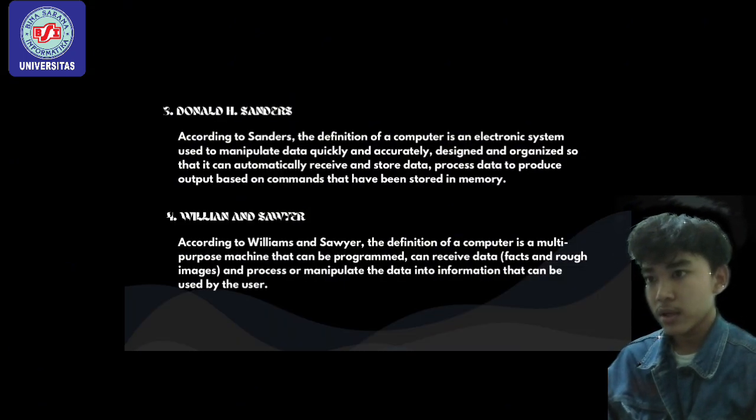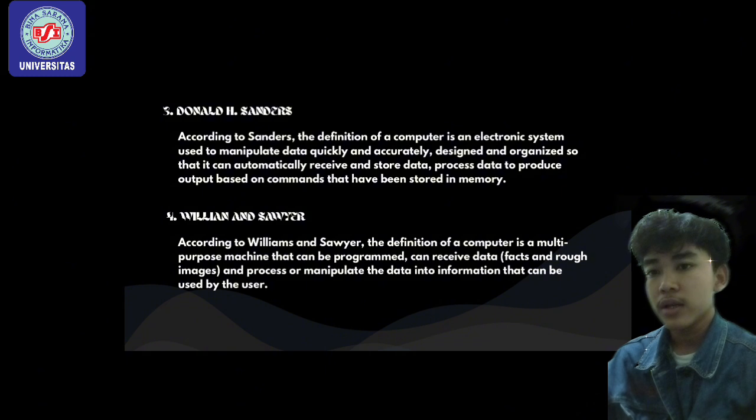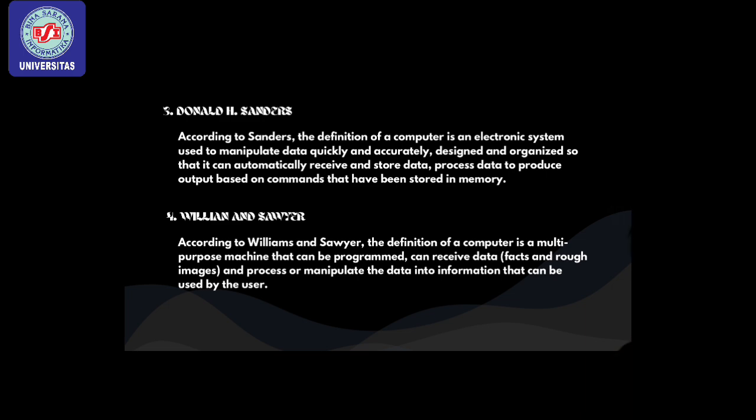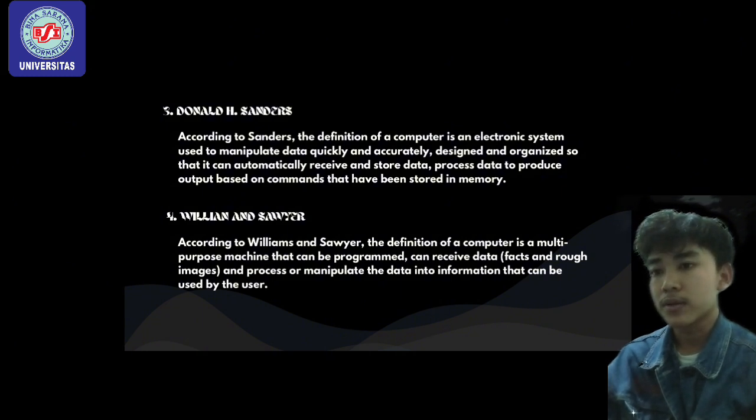Number 3, Donald Sanders. According to Sanders, the definition of a computer is an electronic system used to manipulate data quickly and accurately, designed and organized so that it can automatically receive and store data, process data to produce output based on commands that have been stored in memory.